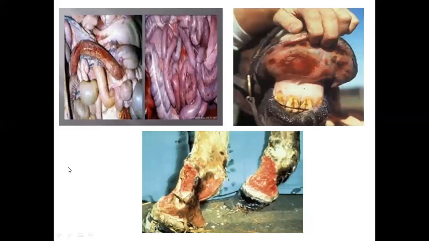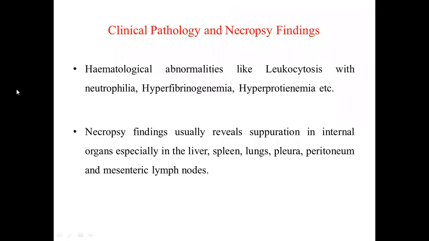It is also a case of purpura hemorrhagica, a severe case. In this case also there is a huge edematous condition of the limbs or other body parts. In purpura hemorrhagica, due to exudation of the fluid, there is an edematous, painful edematous condition of the limbs, particularly the hind limbs. But it can occur anywhere in the whole body. So other than hemorrhages, there is an edematous condition in purpura hemorrhagica.